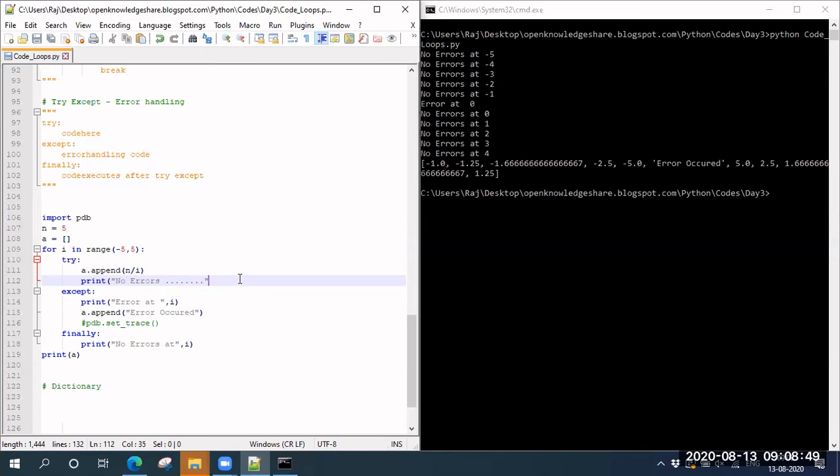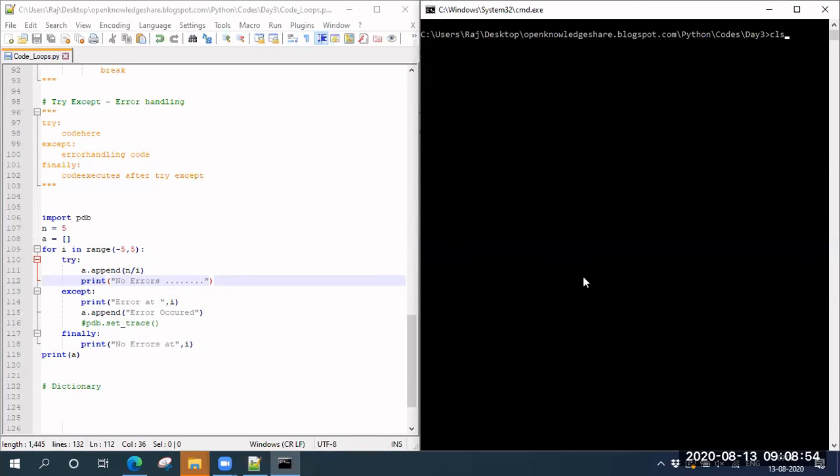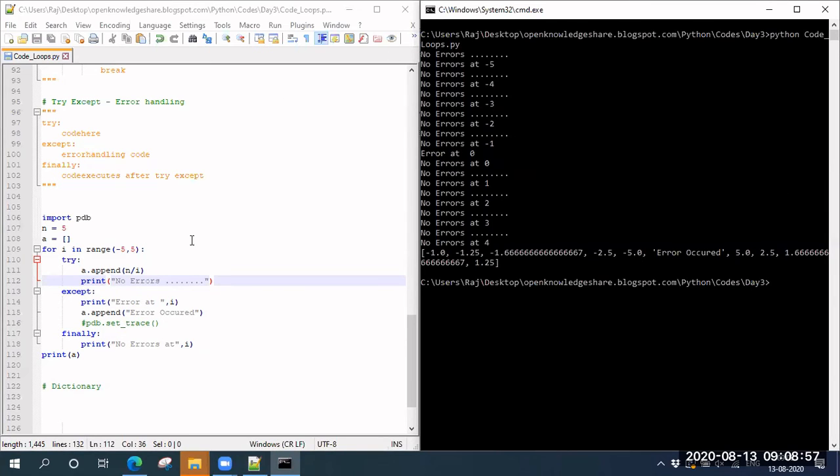Just to change it, let's keep it this way. If you see here, this will be very clear now. If you see this "no errors" thing, it has not printed for 0. Because an error has come, it has jumped to except directly. Whatever lines were there down, in case there is an error, they don't execute and it will jump to except.